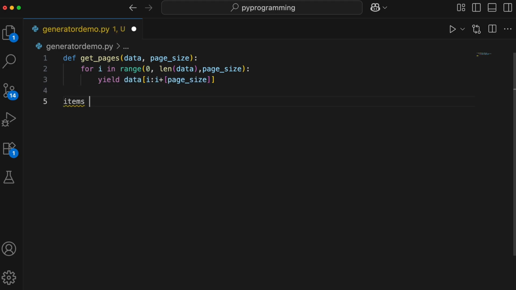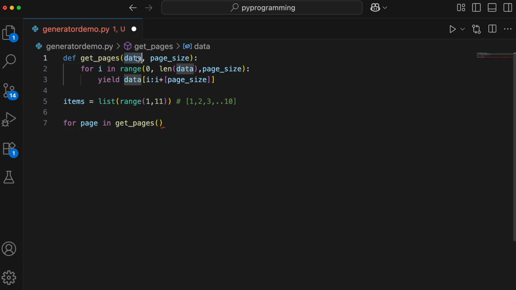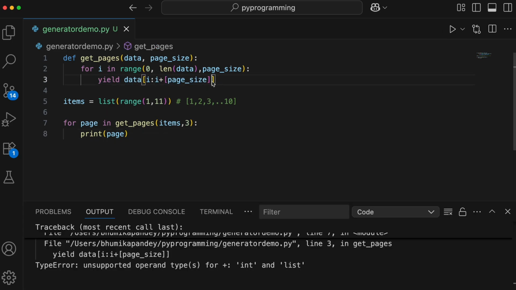I'll take a variable and call it items. Let's give a list. We'll give the range from 1 to, let's say, 11. This is going to give us numbers starting with 1 and going till 10. Now let's run a loop on getPages. For page in getPages, here we first have to pass the data, which is nothing but the items in our case, and we will give the page size as 3. And now let's print the page. On each loop, getPages yields a chunk of the list, and that chunk is your page of the data. Let's go ahead and run this. This doesn't have to be under square brackets. I'll remove this. Let's save and rerun.